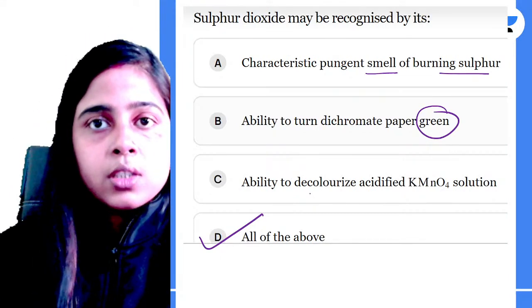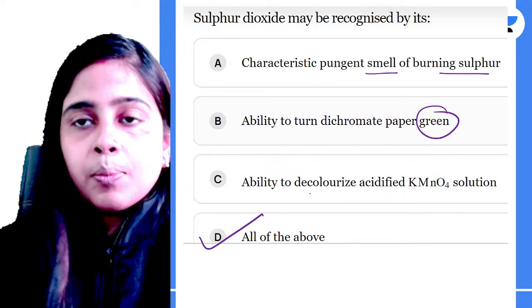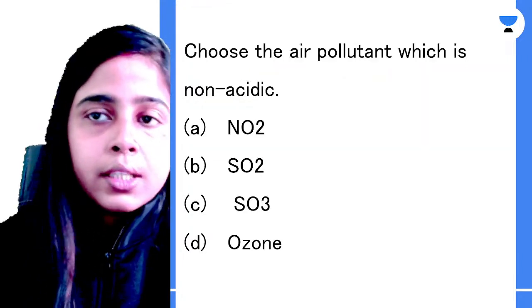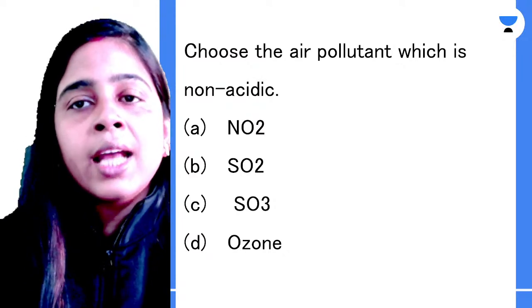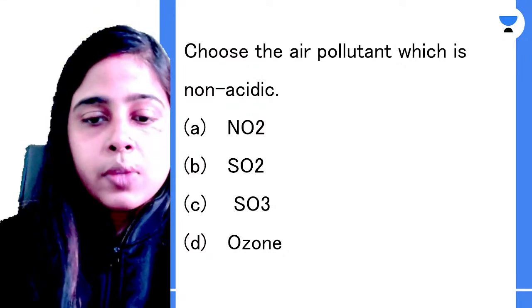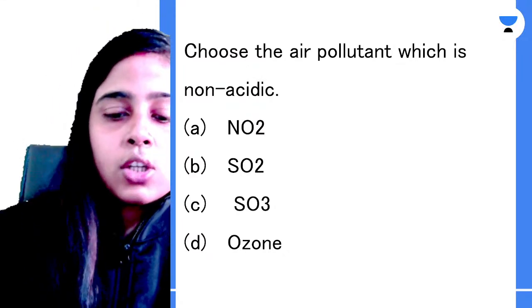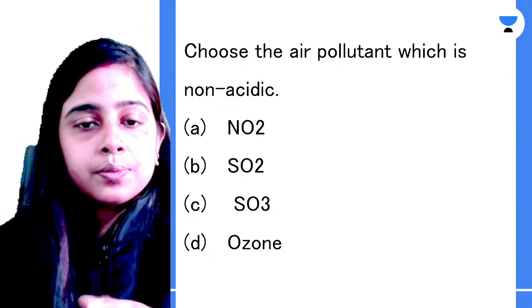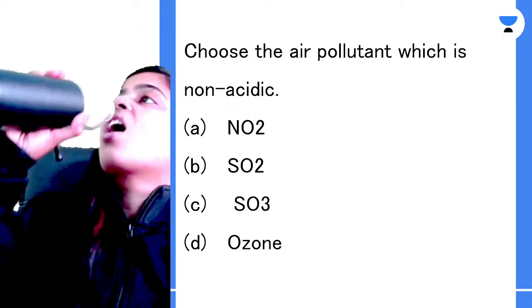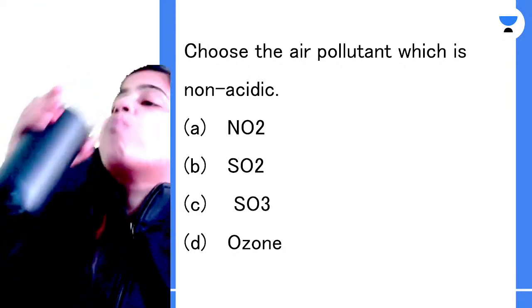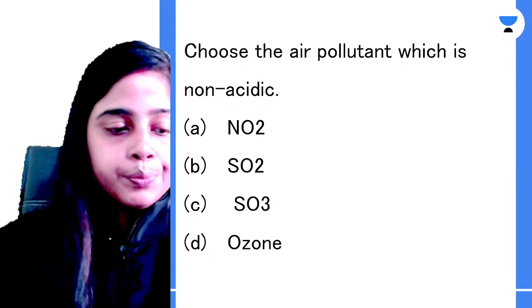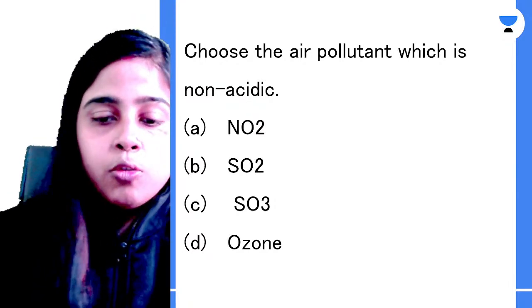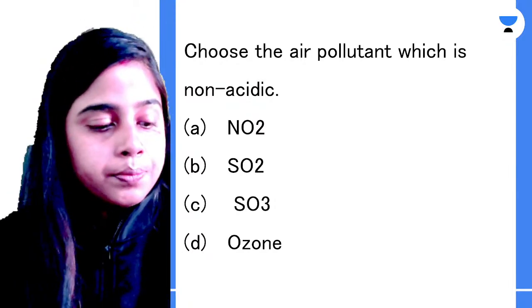These are very, very important questions. Okay, it is very important, brother. So please try to understand everything. Now, choose the air pollutant which is non-acidic in nature. Which one of the air pollutants is non-acidic in nature? Everyone, please try to answer. What is the correct answer over here?